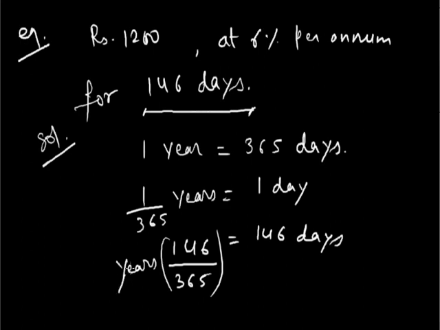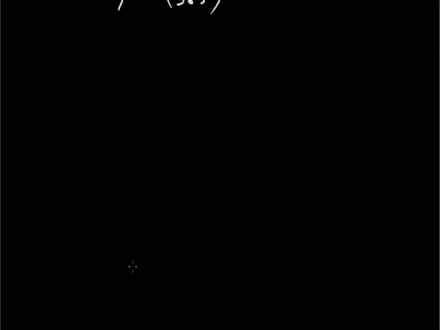You can see that 146 days does not complete a whole year, or 146 days are less than the number of days in 1 year. And 146 divided by 365 is equal to 2 by 5.